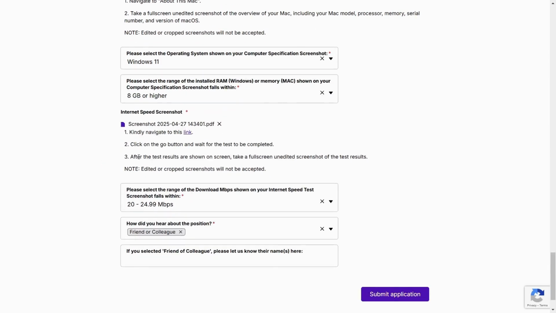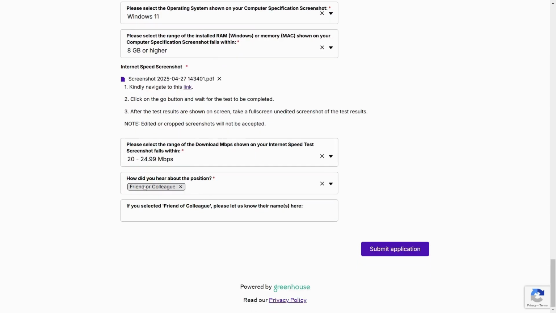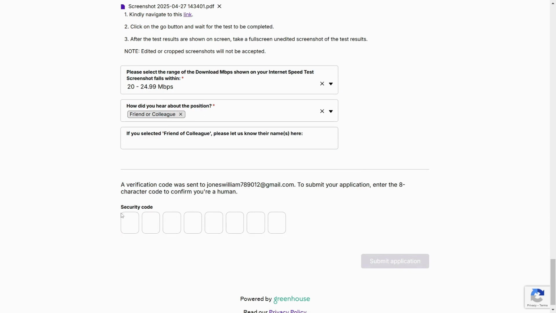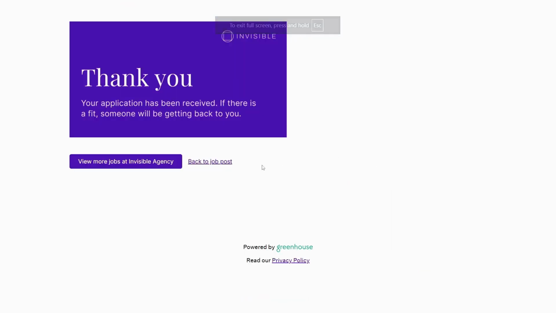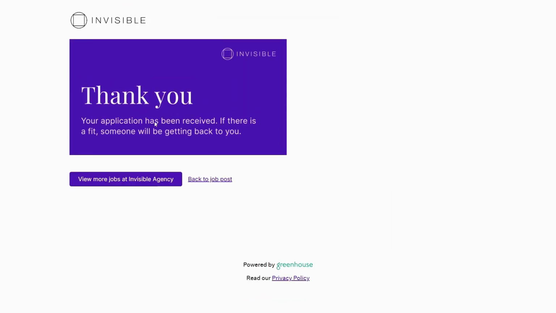Internet speed, the same, put that, and then click on submit application. Then we're just going to wait for the security code, and then we're going to submit, and you can see the thank you, your application has been received.